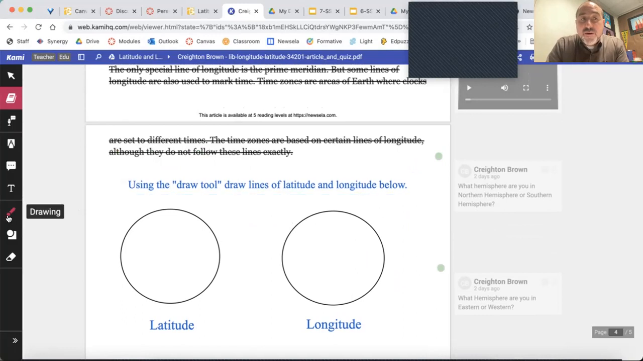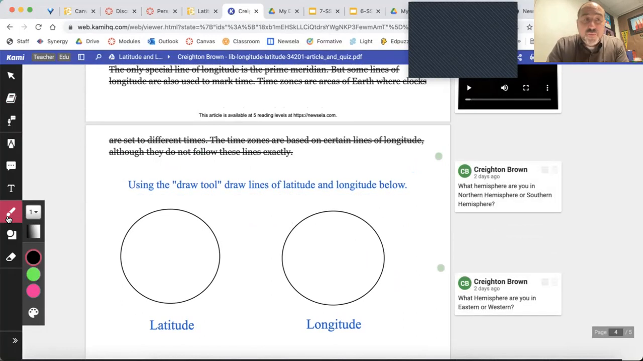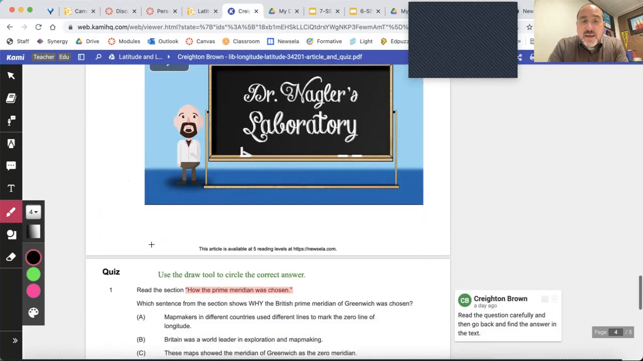The next one right here is you're going to need a drawing tool. One of the things I want you to draw using this tool is a little paintbrush over here. You might want to change the thickness a little bit. 4 would probably be really good. But I want you to draw lines of latitude and lines of longitude right in here. And you're going to totally understand that when you get to the point, right? You're going to get those lines of longitude and lines of latitude.